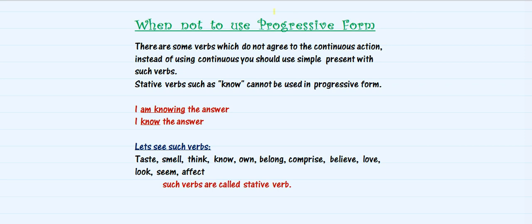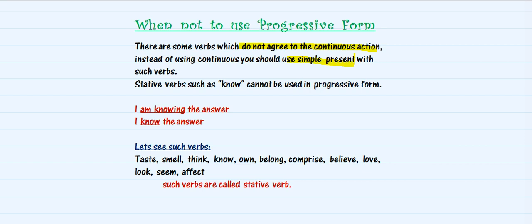Are there some exceptions to it? What you need to remember, let's see. There are some verbs which do not agree to the continuous action. That means there are some verbs which are not going to follow the present continuous form or the action. Instead of using the continuous in such scenarios, you need to use a simple present tense. For such kind of verbs which are not going to follow the rule of present continuous, in that situation you need to use simple present with such verbs.